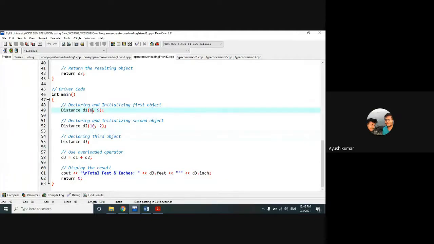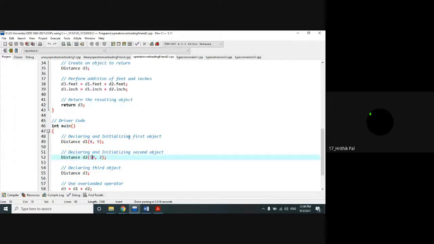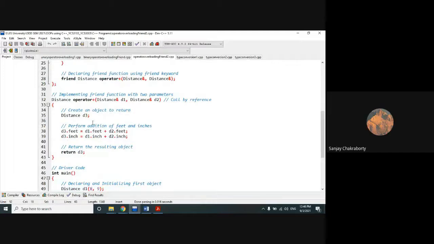Yes, sir. What about the others? Is it clear to everyone up to this? Yes, sir. So how will these things happen? Look, operator overloading, you need practice. Okay, I understand that you have a little bit of confusion because there is too much object oriented concept and the reference we are passing.